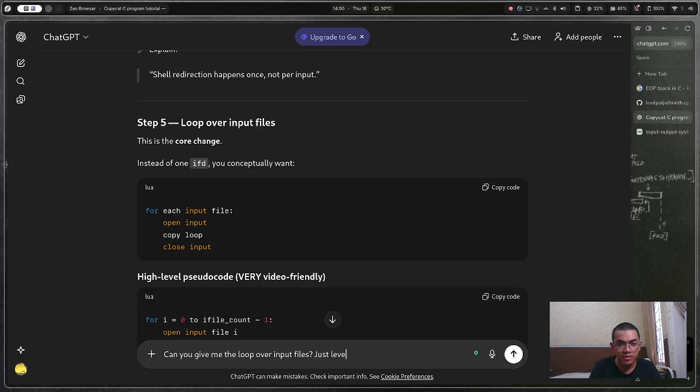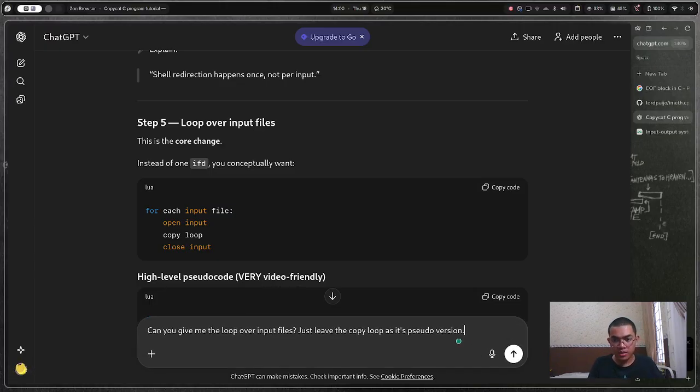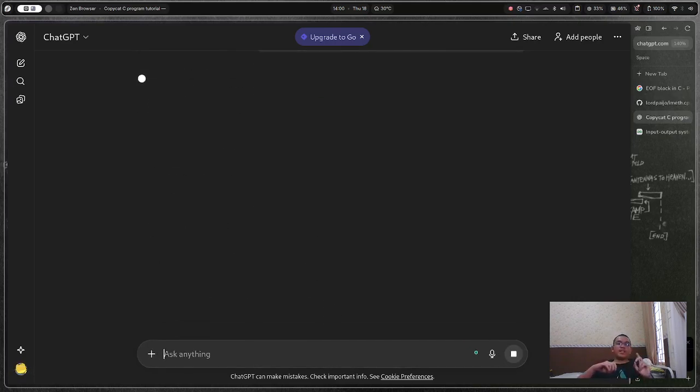Just leave the copy loop as its pseudo fetch. Okay, I will ask ChatGPT to do it. I am the dumbass. It'll be an hour. It's an hour. Okay. Let's focus.